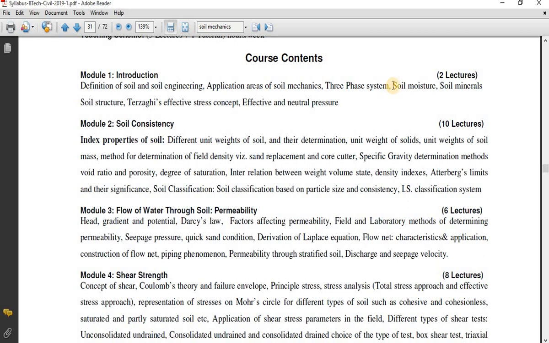Further, you can see in your syllabus: soil moisture, soil minerals and soil structure. How the soil moisture is made, how the minerals and soil structures are made, we are going to study in the first unit. Then Terzaghi's effective stress concept, and effective and neutral pressures. These are pressures which we need to study about the soil. This is a little bit different concept, not closely related to index properties of the soil. It is an individual concept in the first unit, and we are going to study that.